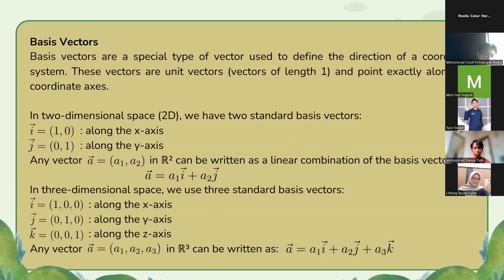Any vector a equal to (a1, a2, a3) in three-dimensional real space can be written as vector a is equal to a1 vector i added to a2 vector j and added to a3 vector k.